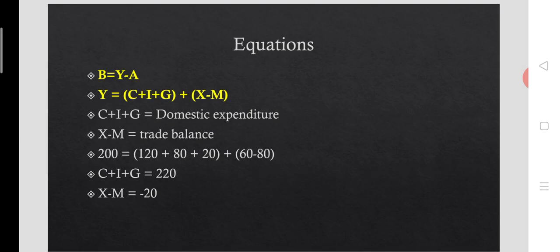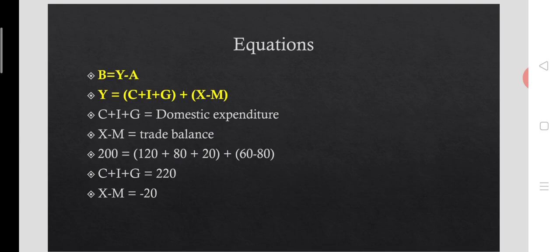And here the same example will be applied across the video. And 200 is the total income. It is written as 120 plus 80 plus 20, that means C plus I plus G. C is 120, I is 80, and G is 20.